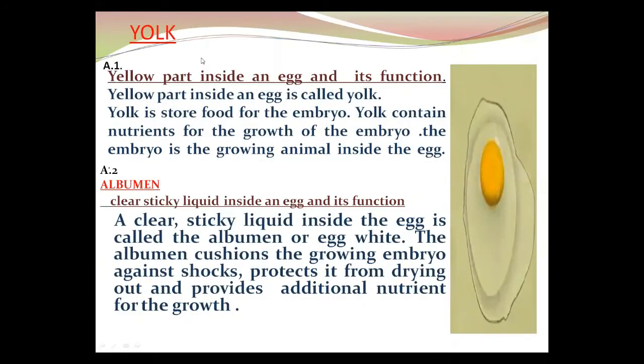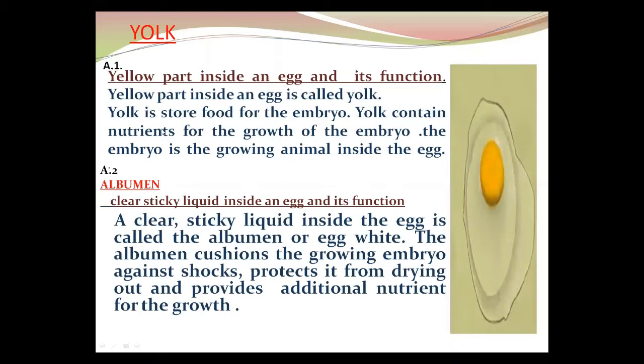We have discussed the yolk and albumin, but what is the function of the yolk? So we discuss here the yolk, the yellow part inside an egg. Inside means in the egg. When we open the egg, we observe there is a yellow part. Can you observe? Yes, you are observing the yellow part of an egg. This part is called yolk. The yellow part inside an egg is called yolk, and we will discuss its function here.